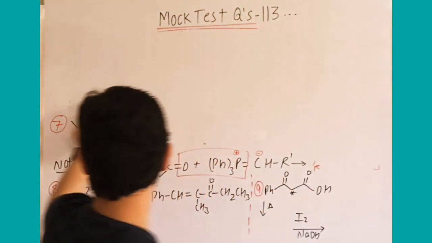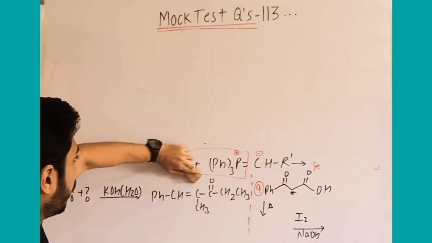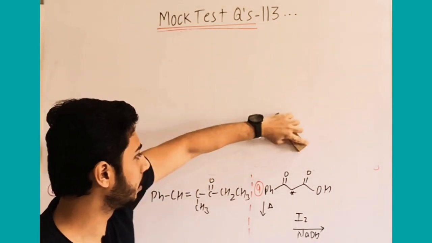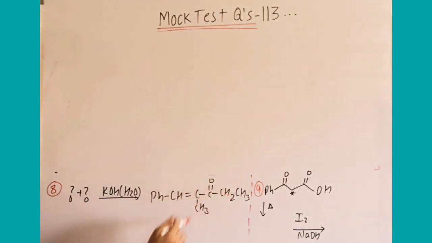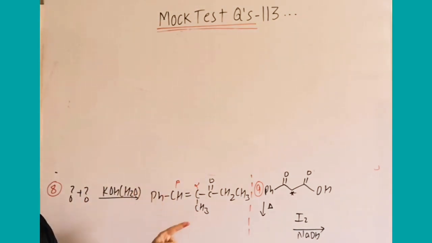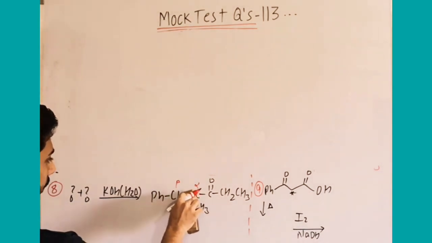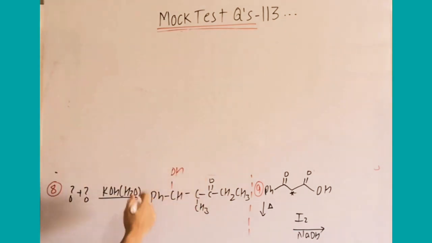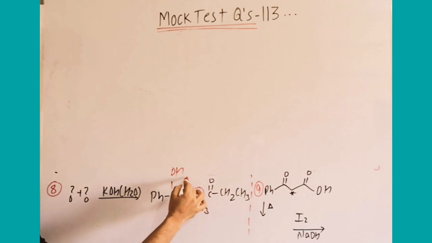Okay, the next question: you have to find out what the reactants taken are, and the final product is given. So here you can easily answer it. The carbonyl compound is there, then KOH alkaline medium, and after this it is forming alpha beta unsaturated. It means it is aldol condensation. So you know that before the dehydration, in aldol, it is beta hydroxy, and before that this carbon should have attacked the carbonyl carbon. That's why we get beta hydroxy after the first step.